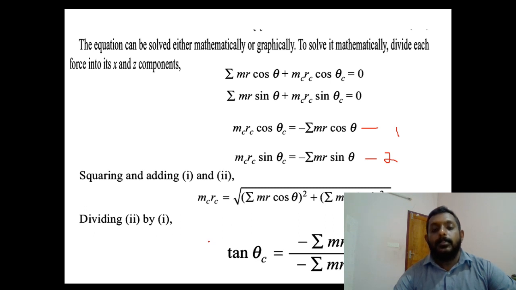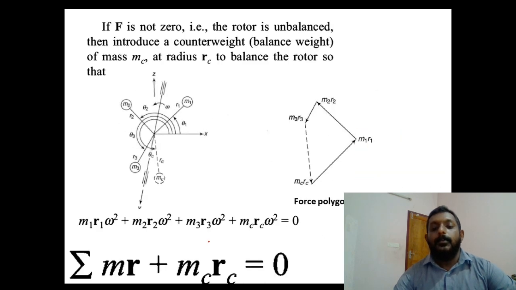The graphical method is very simple, because in the graphical method the only task is taking the direction. First you have to draw the given problem according to a particular scale, with the exact scale and the exact angles. Then you can copy this with the known magnitude of m1 r1, the known magnitude of m2 r2, and the known magnitude of m3 r3.